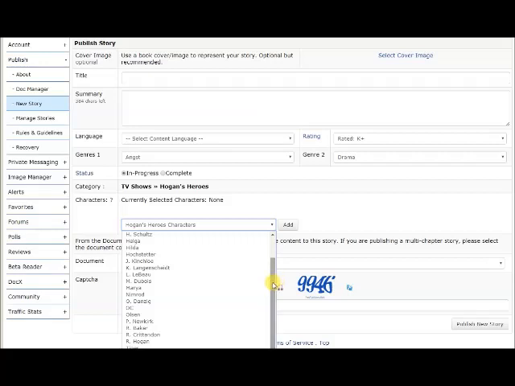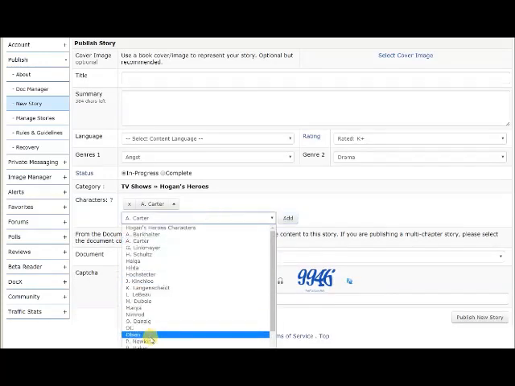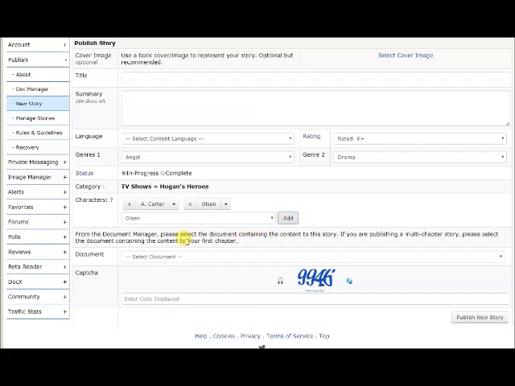Now, you don't have to add characters, it's completely optional, but it helps people figure out who's in your story. So we're just going to go with Newkirk and Carter. Oh, whoopsies, Carter, Olsen, who took his place.